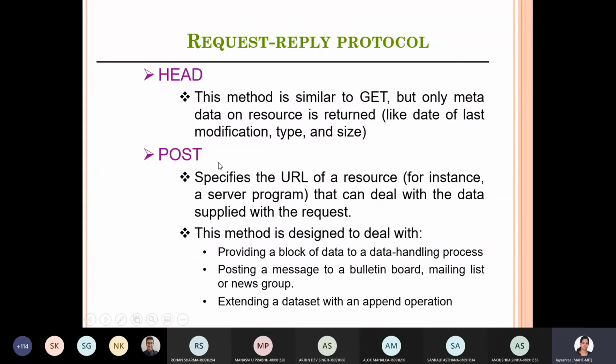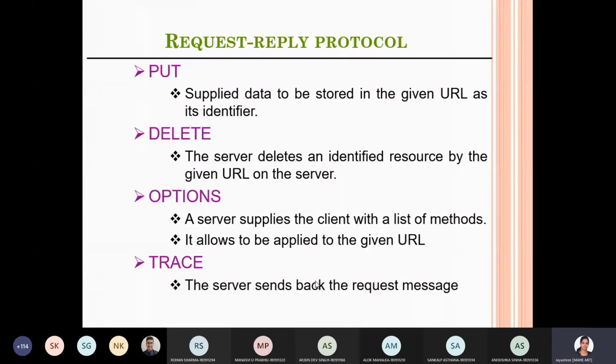Okay, post. It is a method of HTTP. It specifies the URL of the resource that can deal with the data. Some data is supplied with the post, and the URL needs to be supplied so that the data which is sent can be handled by that URL. Okay, so that is post. This method is designed to provide a block of data to a data handling process, like posting messages in a bulletin board or mailing list. The URL is also sent along with this. That is post, a sort of append operation.